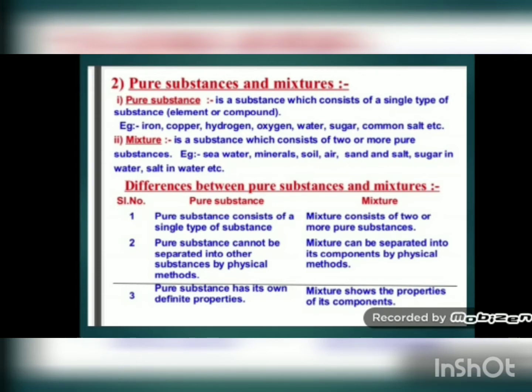So water is a compound and water is also a pure substance. It means a pure substance is made up of only a single type of substance, and you cannot separate two different substances from it by any physical method. Examples of pure substances are iron, copper, hydrogen, oxygen, water, sugar, common salt, etc.